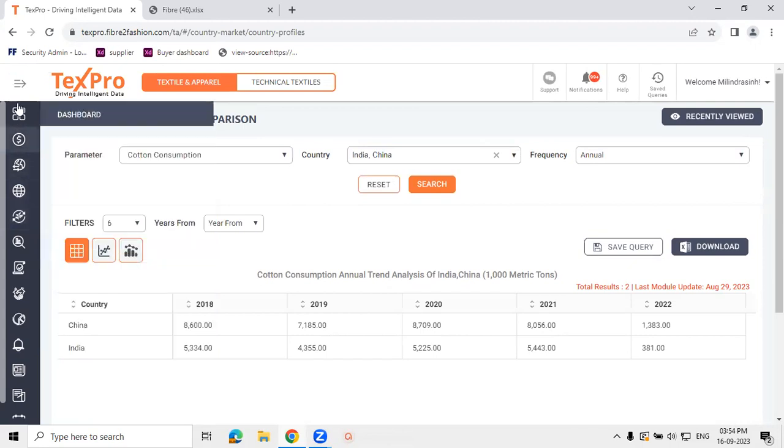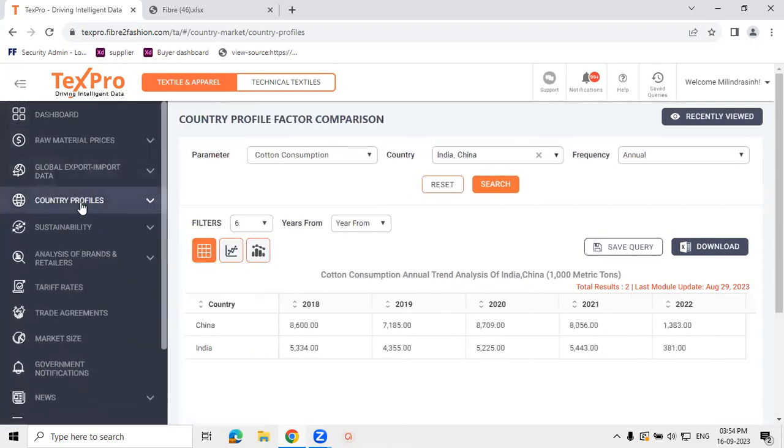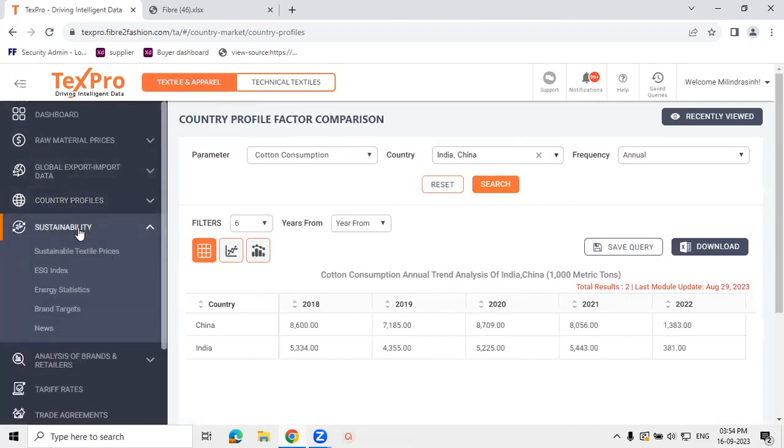Proceeding to the next module that we have, which is sustainability. Previously, only the costing aspects were taken into consideration while planning sourcing, but now strategic and sourcing managers need to also consider sustainability as a criterion before finalizing the markets to source from and the suppliers to work with. To assist them in that regard, we have now included a sustainability module in TextPro, which gives you a plethora of information helpful in taking the right sourcing decisions based on sustainability criteria.